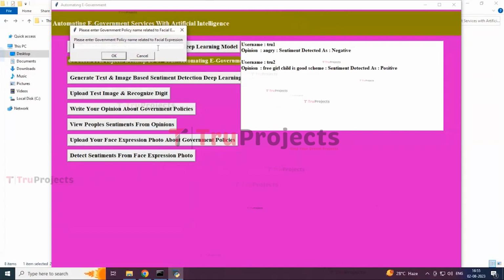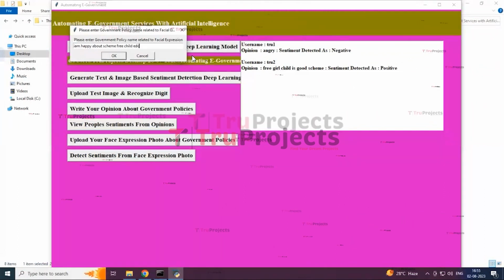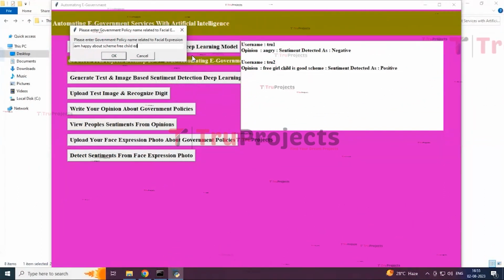So I am happy about the scheme, free child education. So now click on OK.